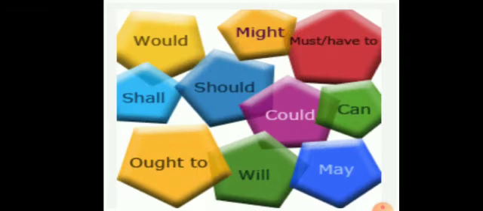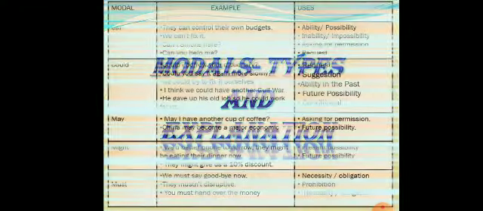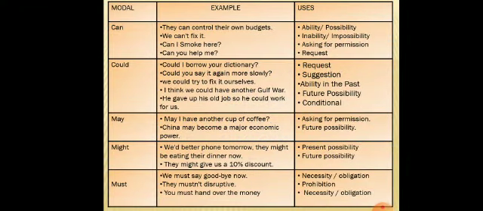Here are some modals in front of you. Would, might, must, have to, shall, should, can, could, ought to, will, may. Here comes modals, types and explanation. First of all, we will study can. Here is a chart in front of you so that it will be easy for you to understand modals along with the examples and uses. Let us study about can.